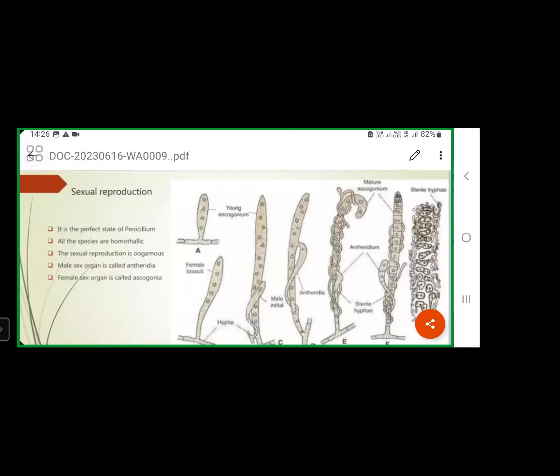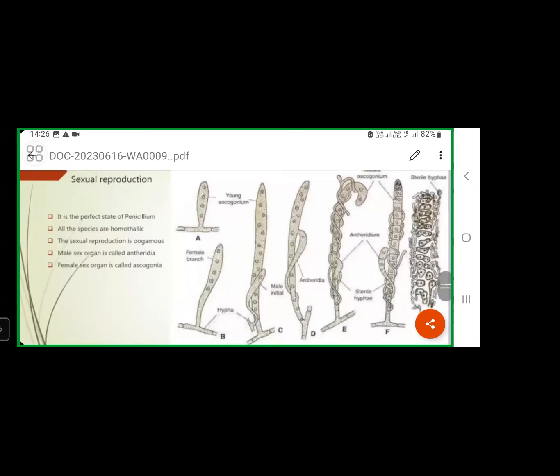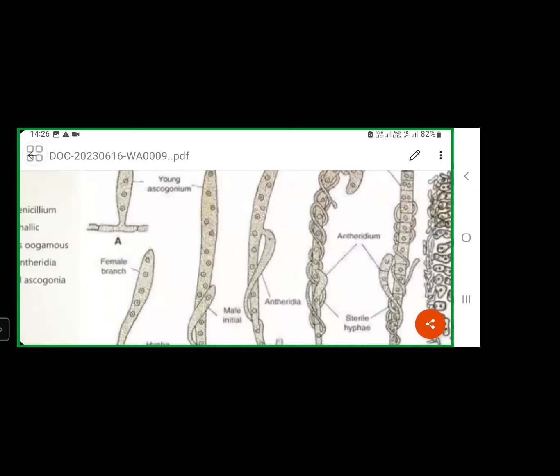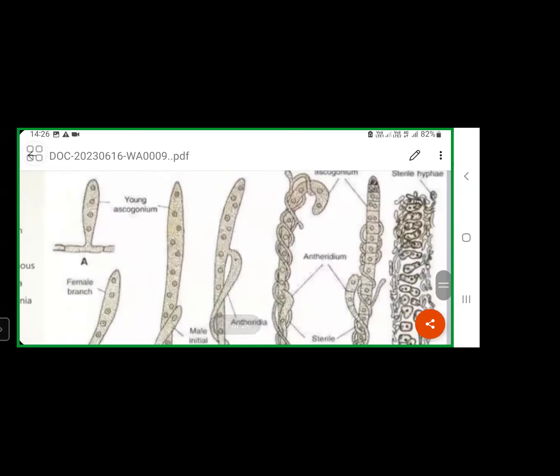In the initial stages, the ascogonium is aseptate. There is no septa formation inside this ascogonium. But once nuclei are arranged in the form of pairs, septa formation will take place. Once septa formation is completed in each chamber, the ascogonium becomes cellularized. That means small chamber-like structures will develop. So you can see cellularization in this ascogonium.